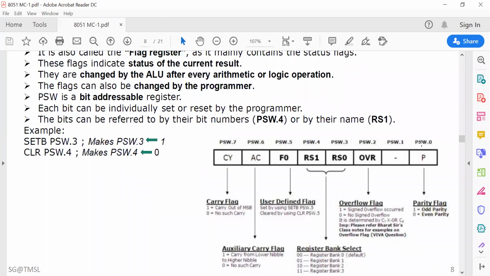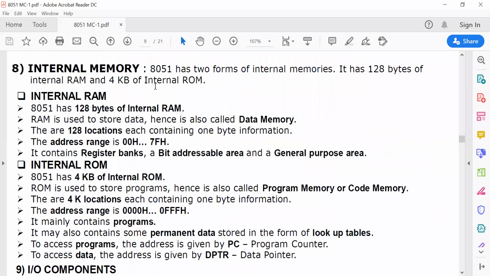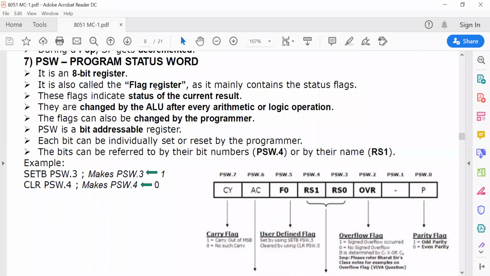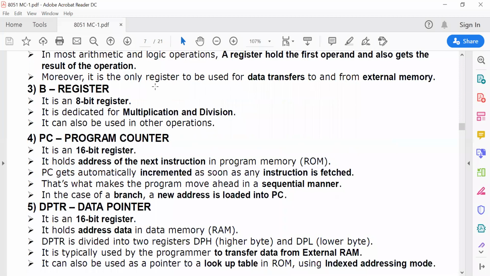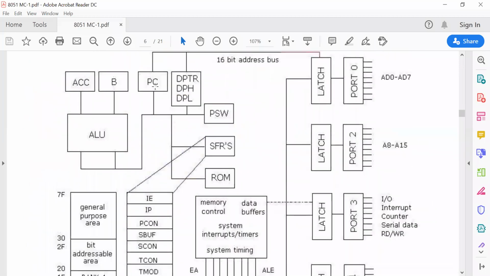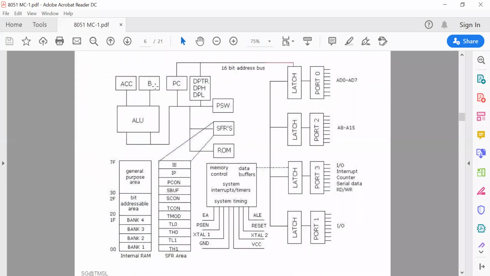The bit addresses are PSW.0, PSW.1, and all the way up to PSW.7, so individual flags are available. We will discuss these flags later. Now look into this diagram.